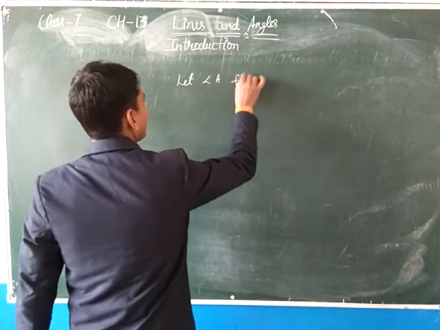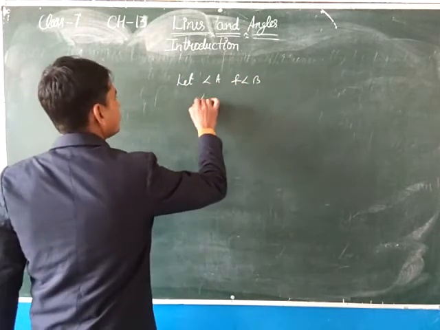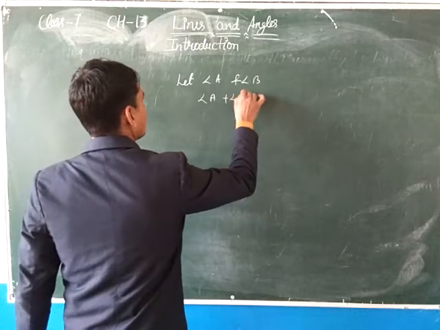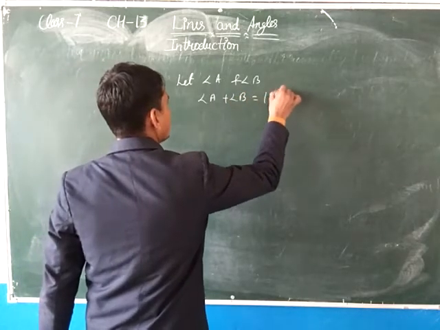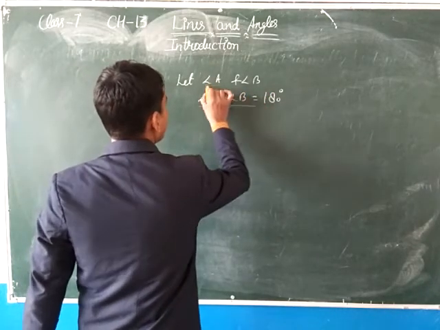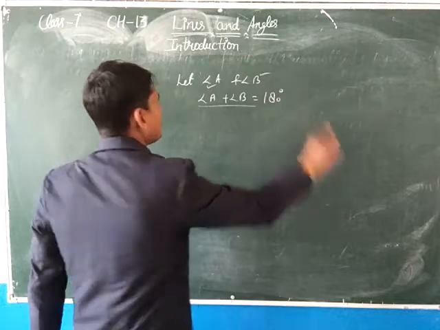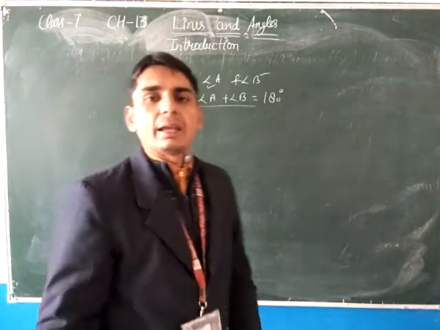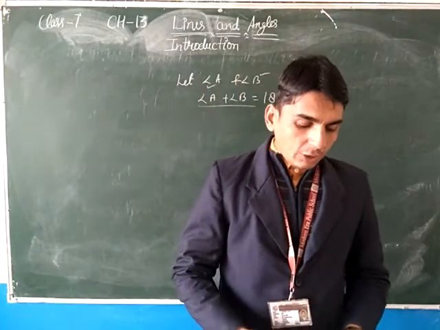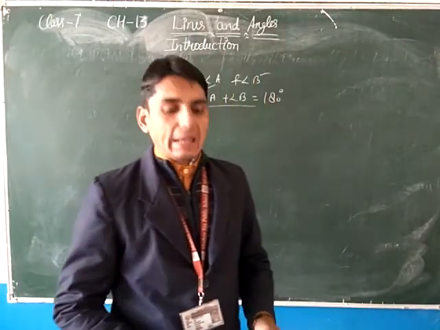Suppose angle A and angle B are supplementary. So दोनों का sum कितना हो जाएगा बेटा? 180 डिग्री. तब हम बोलेंगे कि हमारा जो एंगल A और एंगल B है, they are supplementary angles. So clear बेटा? Now next topic is complementary angle.